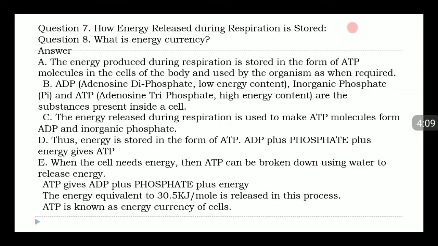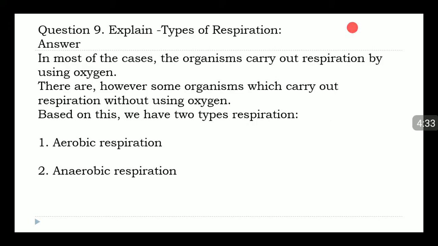E. When the cell needs energy, then ATP can be broken down using water to release energy. ATP gives ADP plus phosphate plus energy. The energy equivalent of 30.5 kilojoules per mole is released in this process. ATP is known as the energy currency of cells. Question 9.